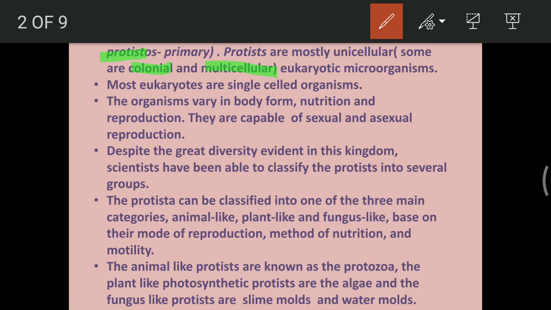Monerans were free living and rarely found in colonies, whereas here we can see that the protists are most of the times found in colonies. When any organism is found in colonies, they can work together, and it may look like a tissue level of organization, but it is not like that. Here it is just an advancement from a prokaryotic to eukaryotic level.